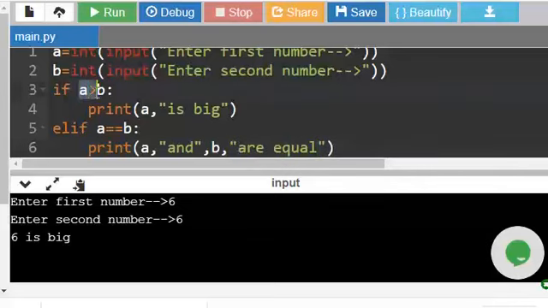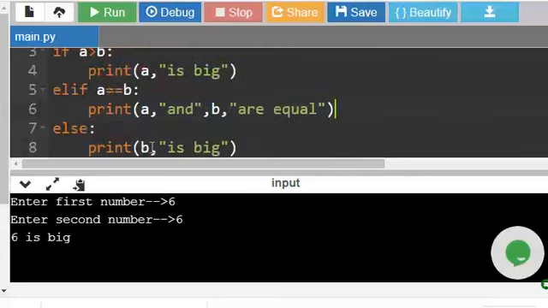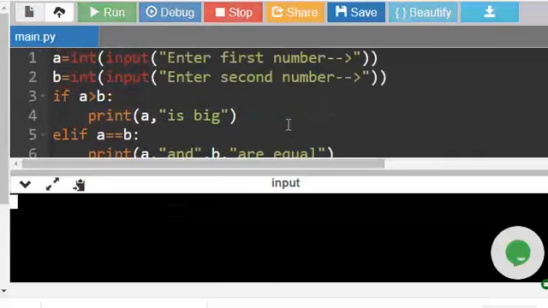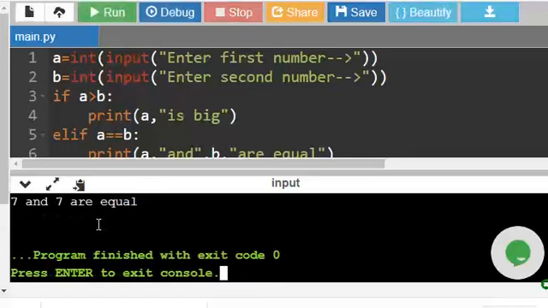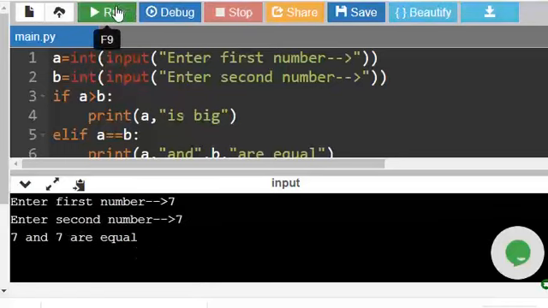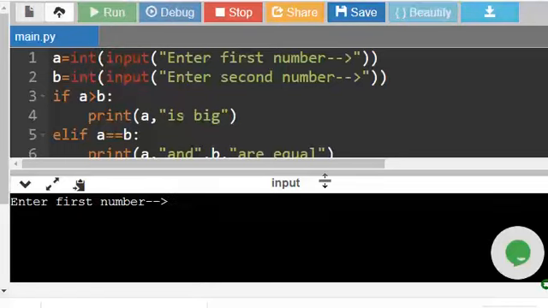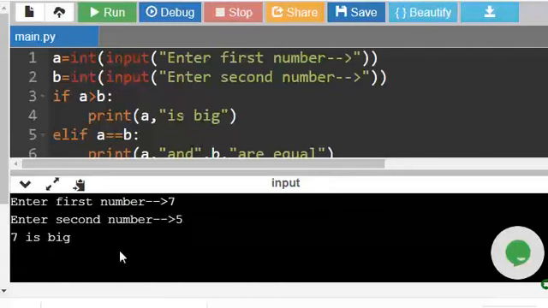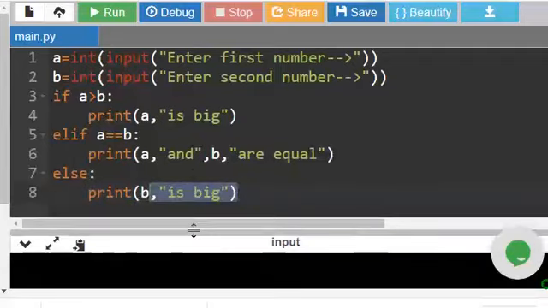So if a greater than b, it prints a is big. If a equal to b, it says a and b are equal. Else it will print b is big. So I am giving 7 and 7. So it says 7 and 7 are equal. If I give 7 and 5, it says 7 is big. So like this, you can try if you are interested.